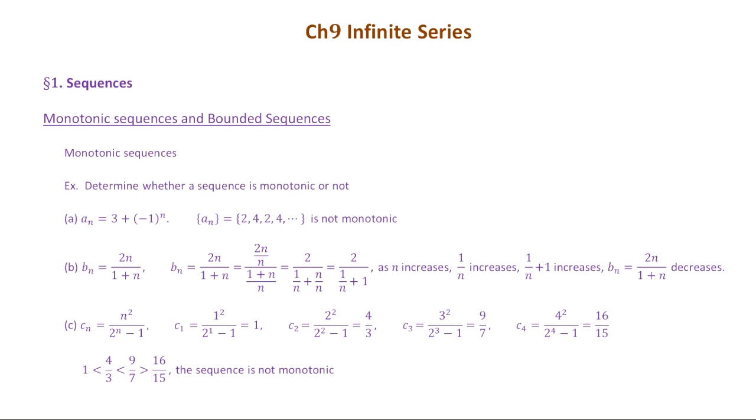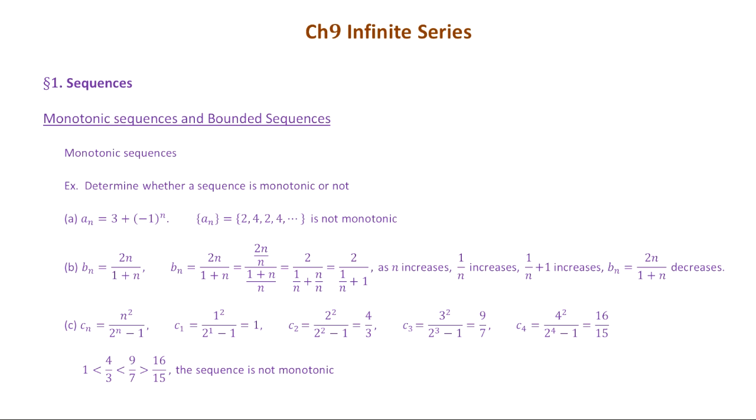And then 2 over 1 over n plus 1, so you put this 1 over n plus 1 in the denominator, then that should increase. Okay, that should increase. So the sequence actually increases, not decreases. I'm sorry, I got it wrong here. So this is indeed a monotonic sequence. Okay, it is an increasing sequence.